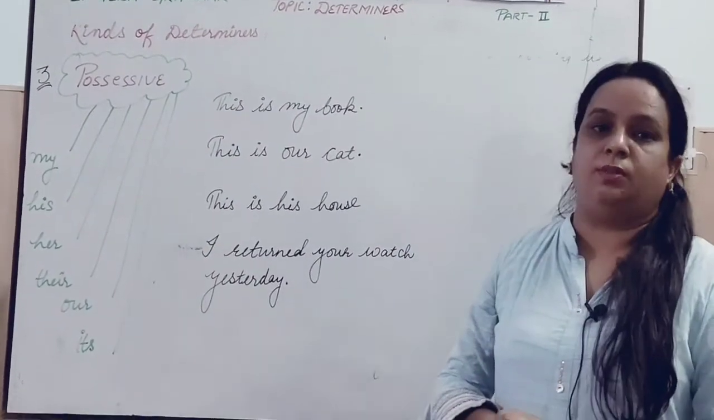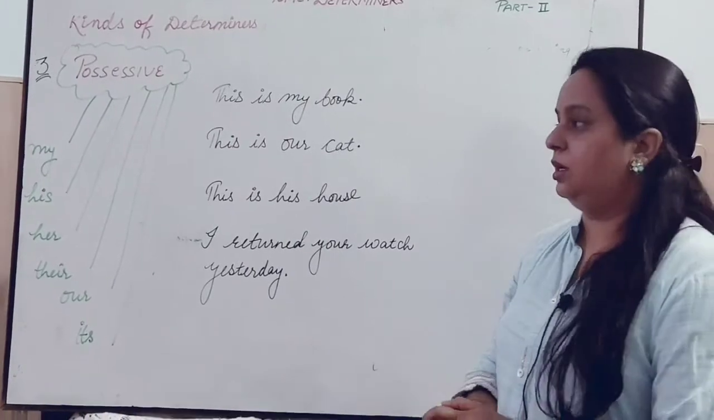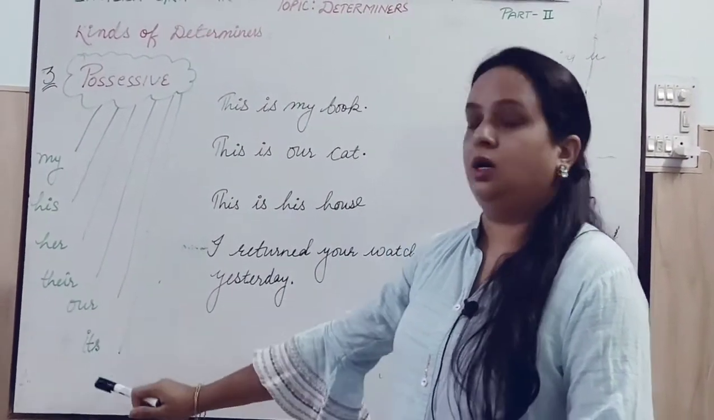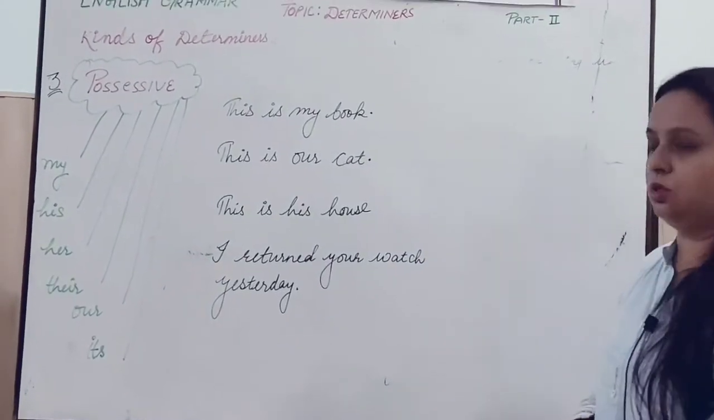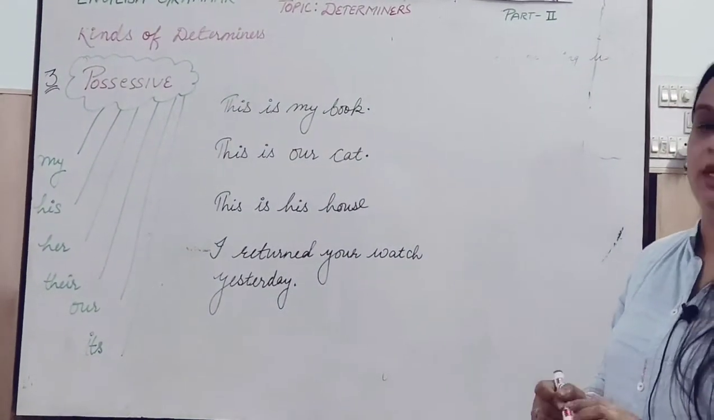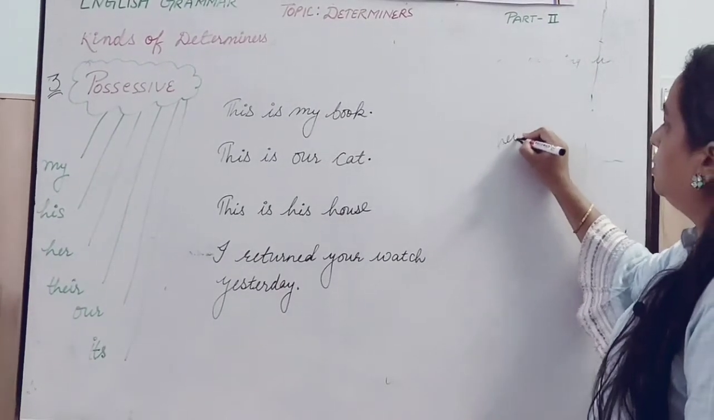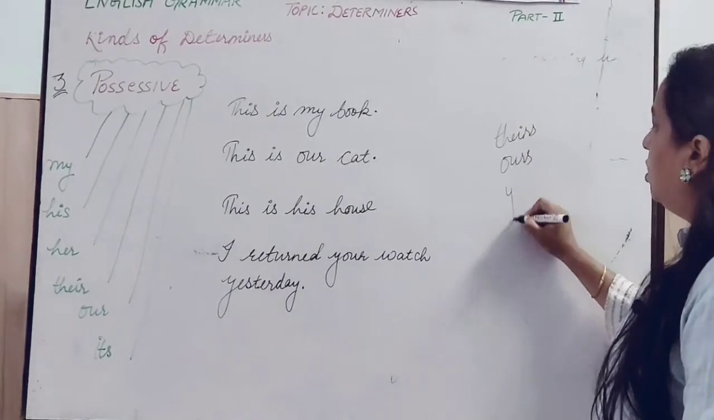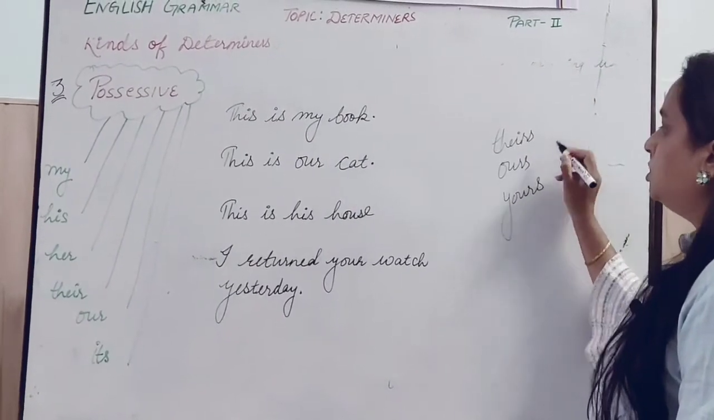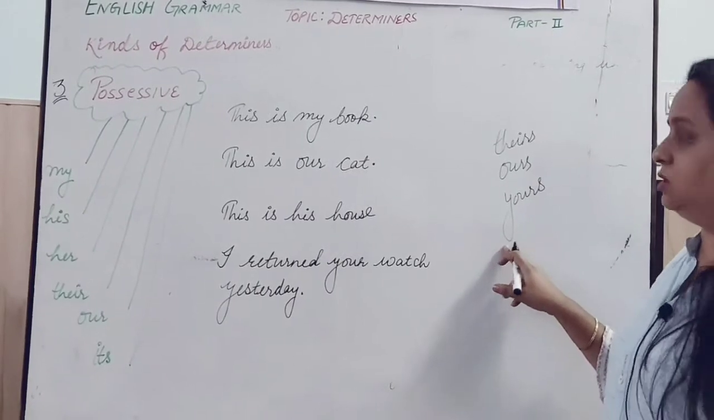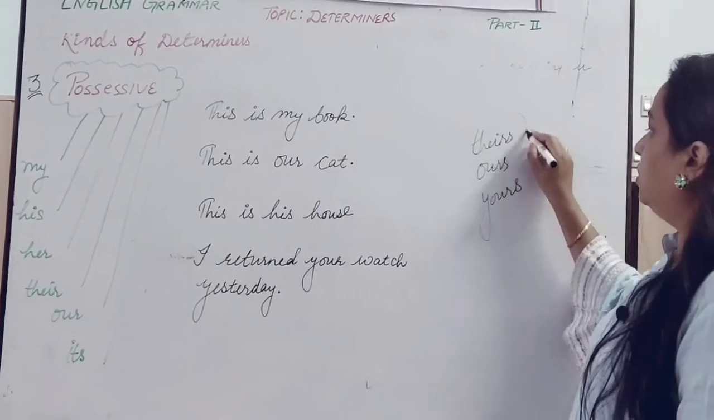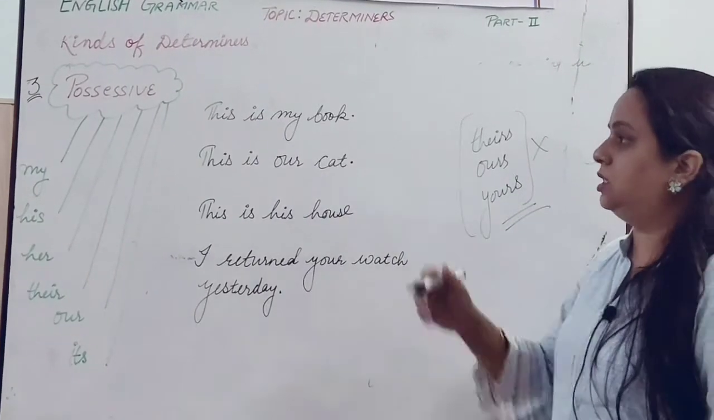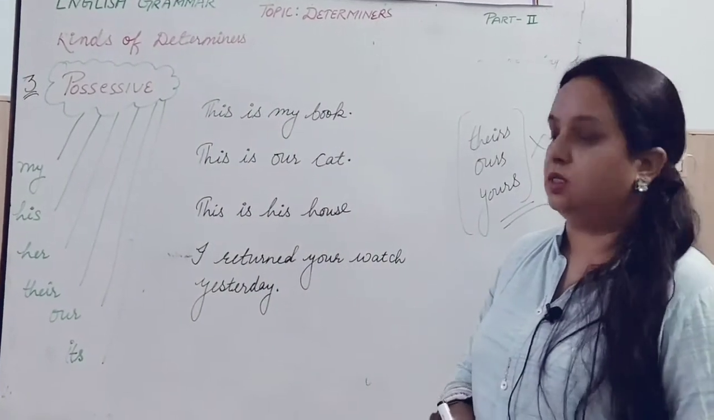Number 3 of determiners is possessive. So, possessive is something which shows the ownership, possession, right? Like my, his, her, their, our, its. I have told you the difference also, that if you are getting the words like theirs or ours or yours, these words are not determiners, not adjectives. These words are pronouns. So, we will not do that because these are pronouns. Clear?